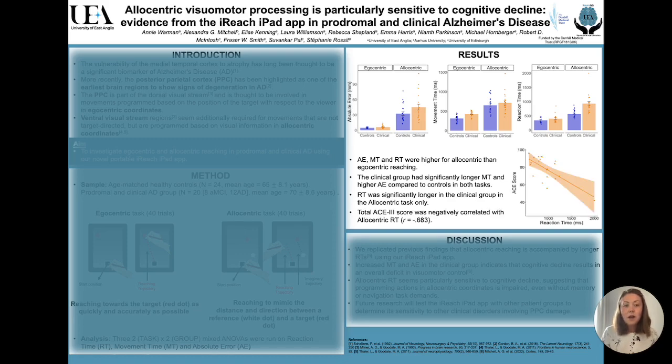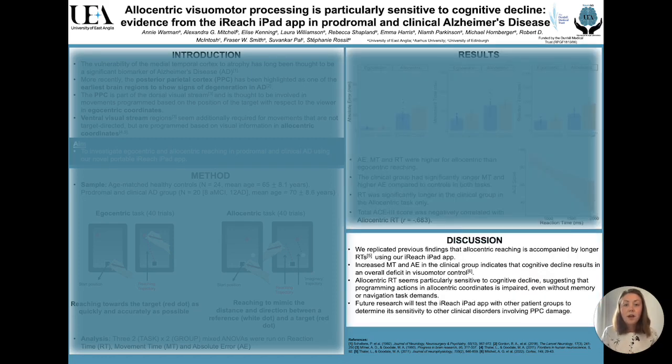And finally, total scores on the ACE were negatively correlated with allocentric reaction time. So overall, we replicated previous findings that allocentric reaching is accompanied by longer reaction times using our portable iPad task. Also in line with previous research, our findings indicate that cognitive decline results in an overall deficit in visuomotor control.